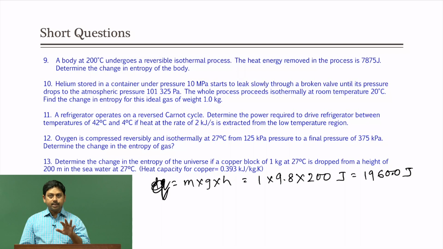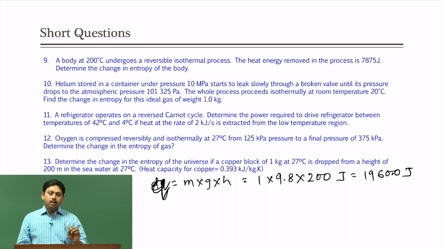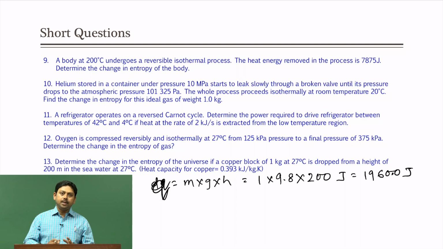Now, it is an irreversible process, okay, because the fallen block will never come back. So, it is an irreversible process, but the universe is very big. So, even a process that is happening irreversibly within the system and there is a change in the q, it is taken to be a reversible process for the universe.